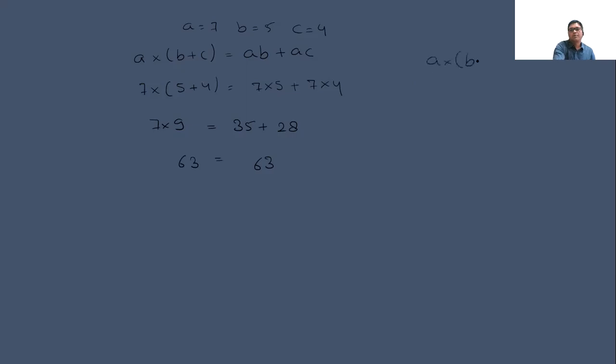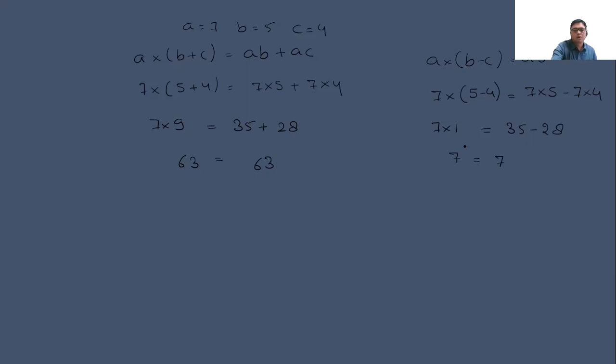A into B minus C is equal to AB minus AC. 7 into 5 minus 4 is equal to 7 into 5 minus 7 into 4. 7 into 1 is equal to 35 minus 28. What will be the result? 7 is equal to 7.